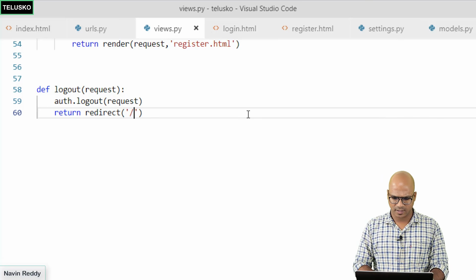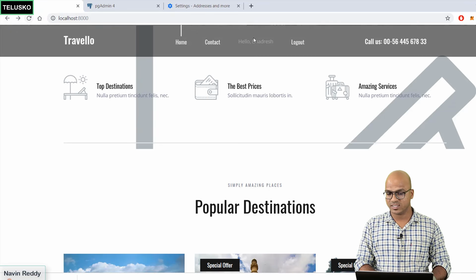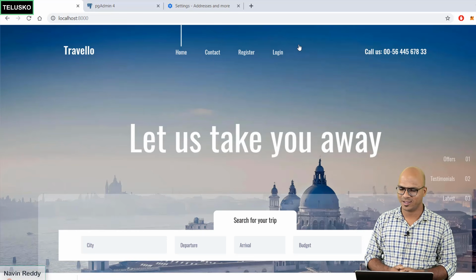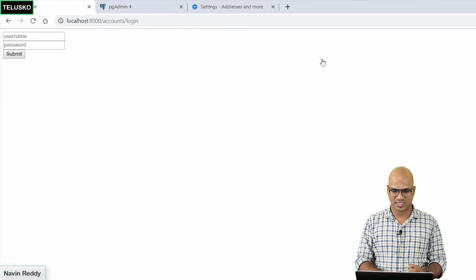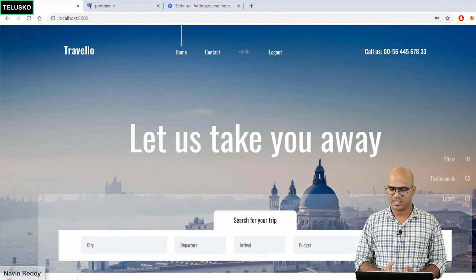Done. Let's verify. Let's go back to the page. So you can see the user is logged in. Click on logout. We got the homepage and it says register and login. I will say login again, and this time it will ask you for the name. I will log in as Naveen and submit. You can see I'm logged in, but my name is not getting printed.